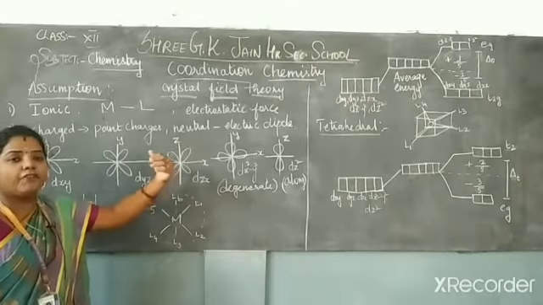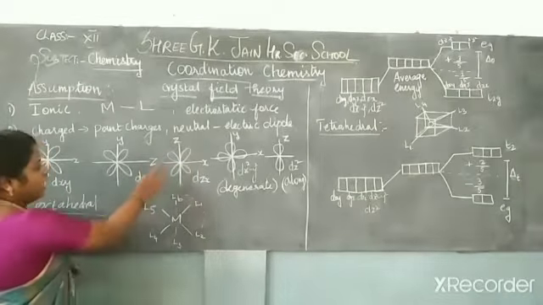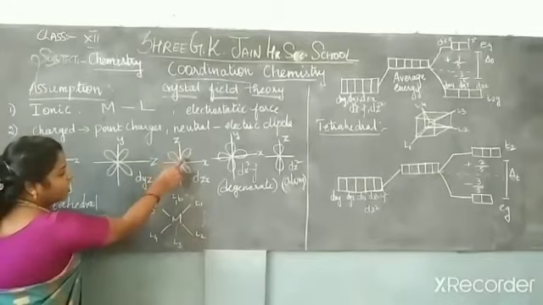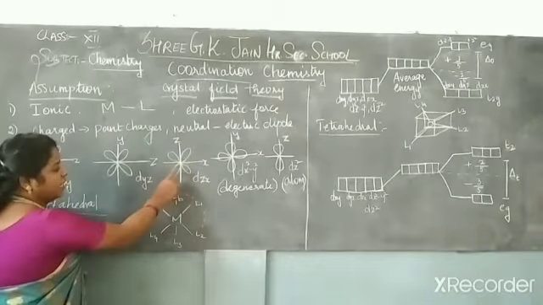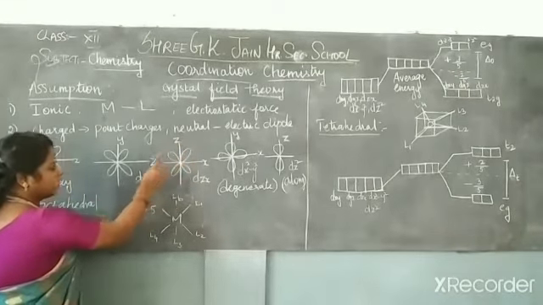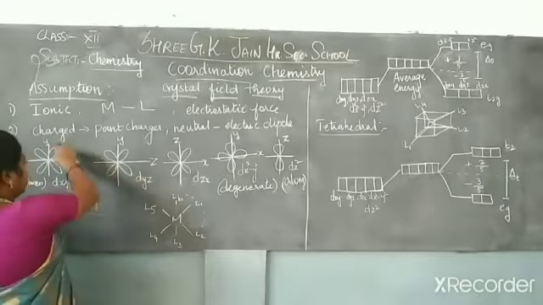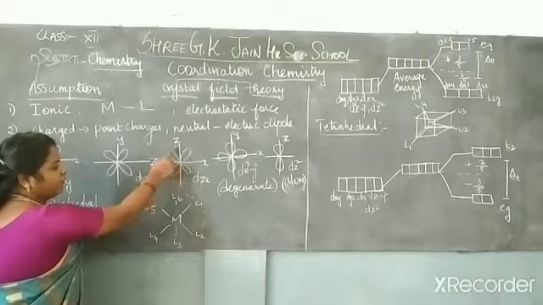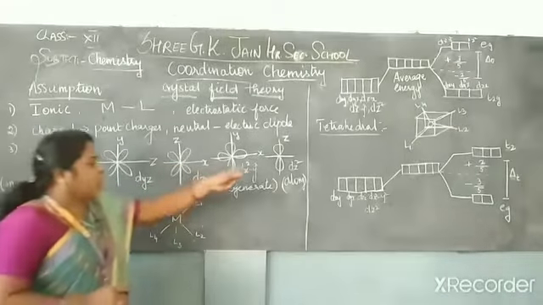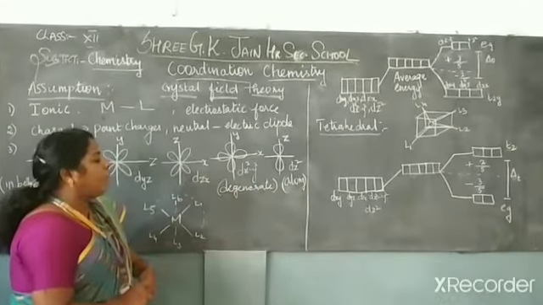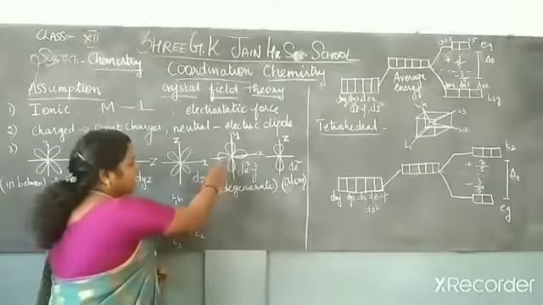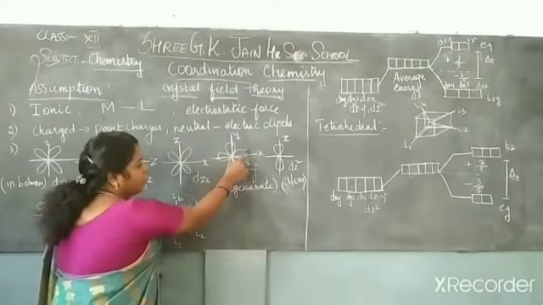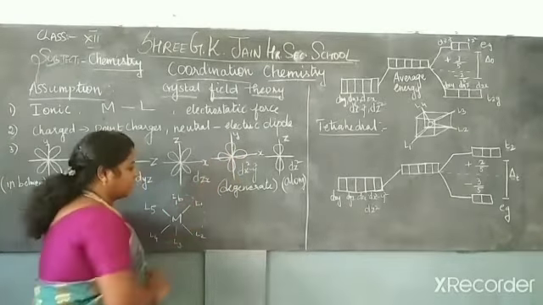The lobes are formed in between the axes. And the other 2 orbitals have their lobes formed along the axes, along x and y.